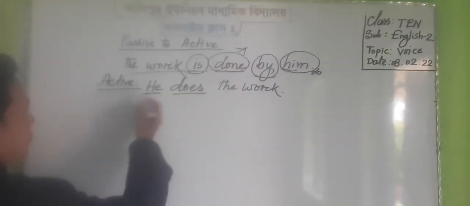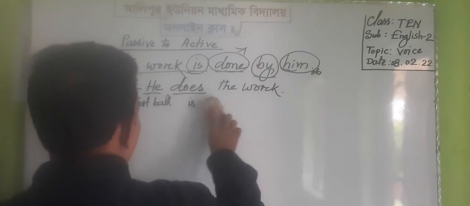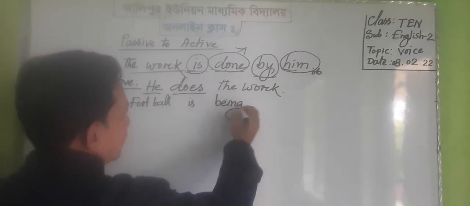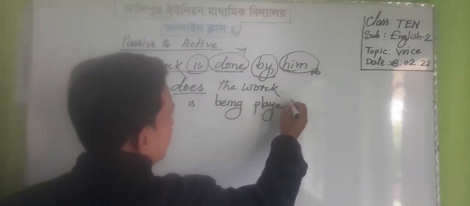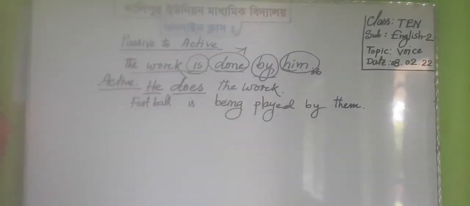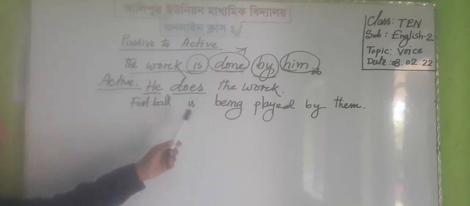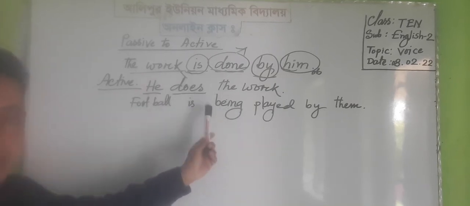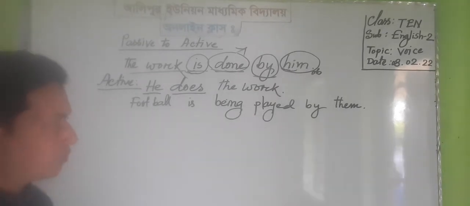Football is being played by them. This is an example of passive voice of present continuous tense, because in present continuous tense, after the subject there is being, are being, or am being, and next the past participle of the verb.